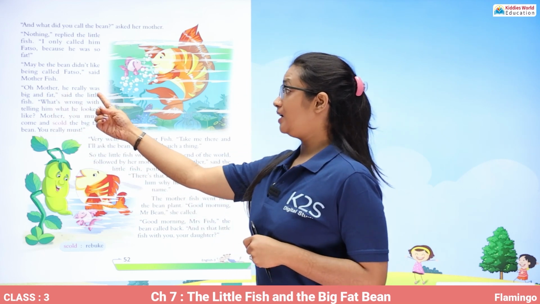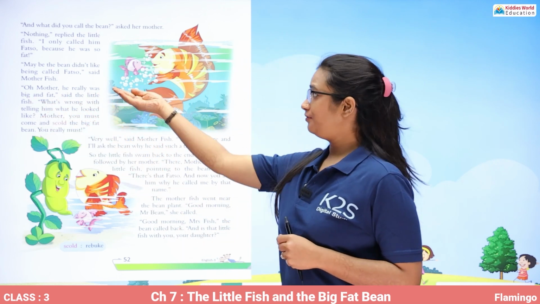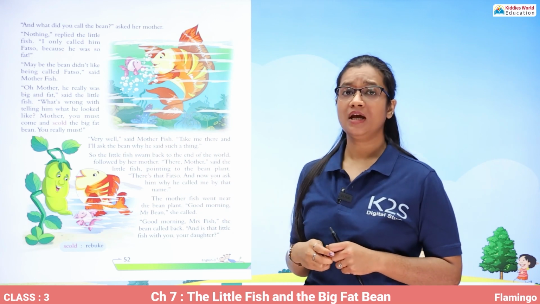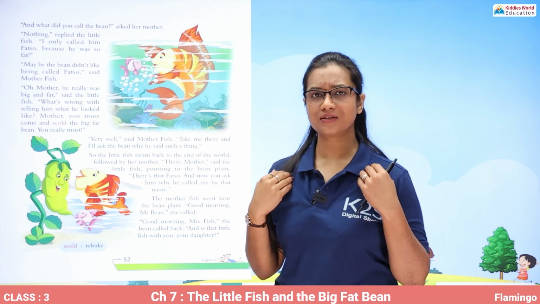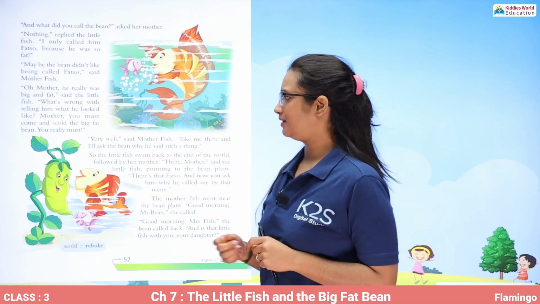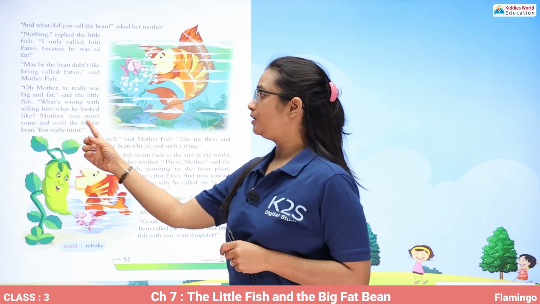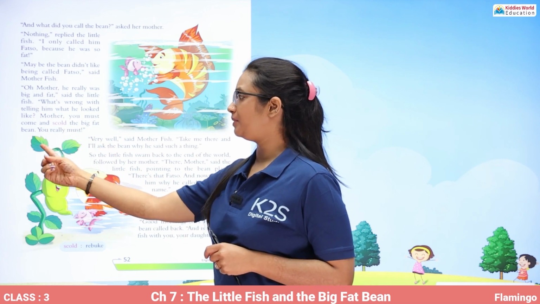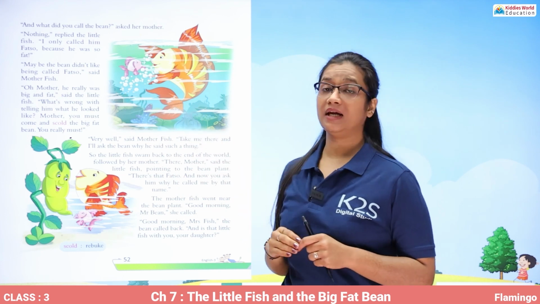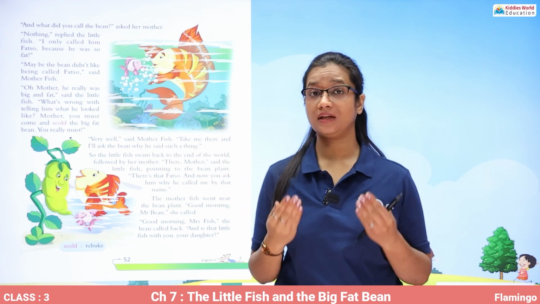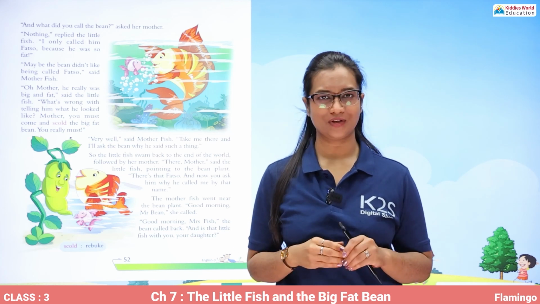Oh, mother, he really was big and fat, said the little fish. So after that, the little fish said, but you know what? The bean was really fat and big, so I just called it what it looked like. And then, what's wrong with telling him what he looked like? Mother, you must come and scold the big fat bean. You really must. So the fish said that I was just telling the truth and you should come with me and scold him for saying such a thing to me.